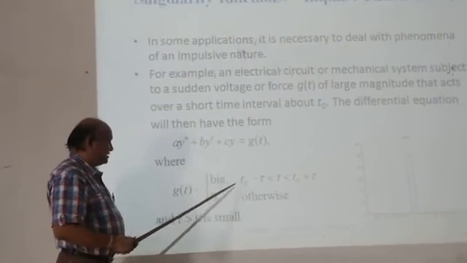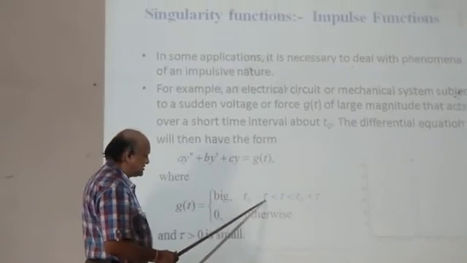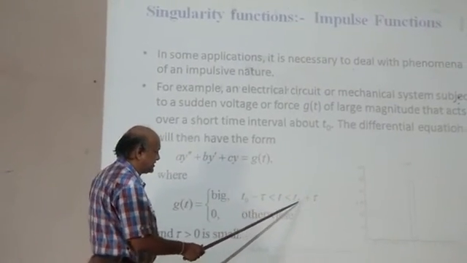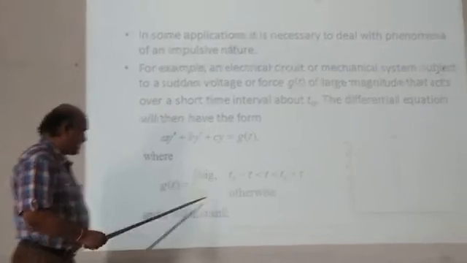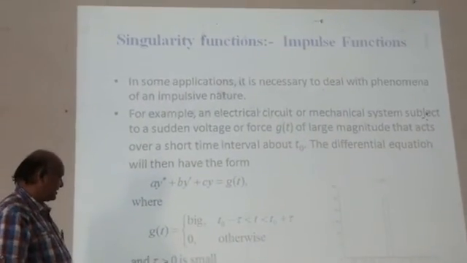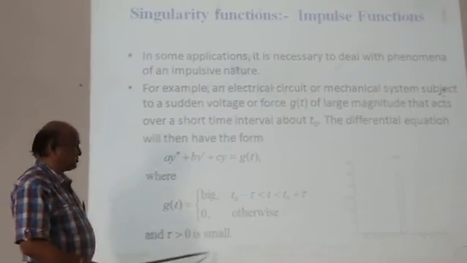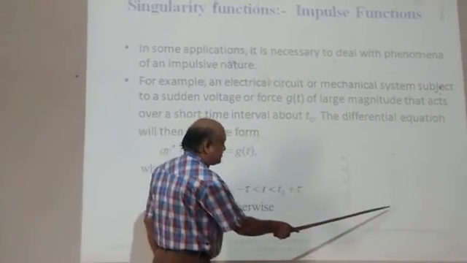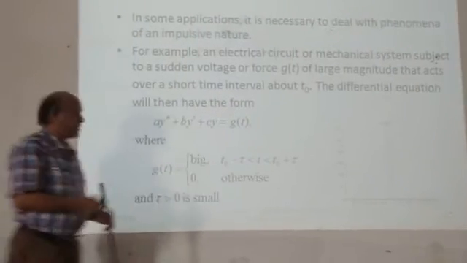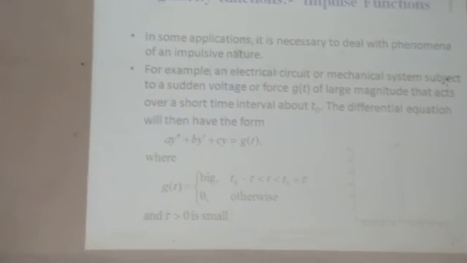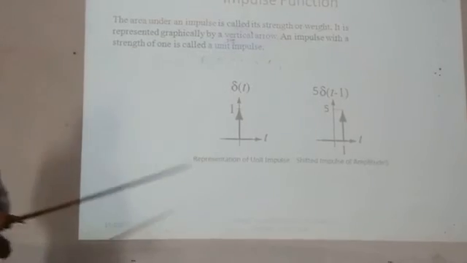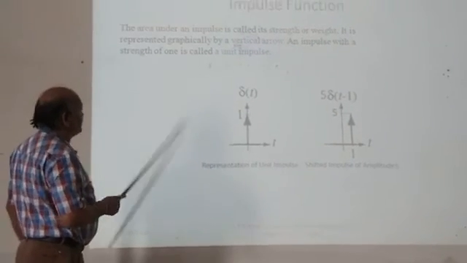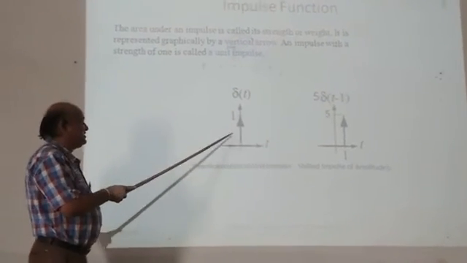This is t naught minus tau less than t and less than t naught plus tau. It is 0 otherwise. This is the definition of the signal, and tau greater than 0 is small, which is shown by this function here. So this type of operation is possible in signals and systems also. Then this is the representation of the impulse function, which we have already seen.